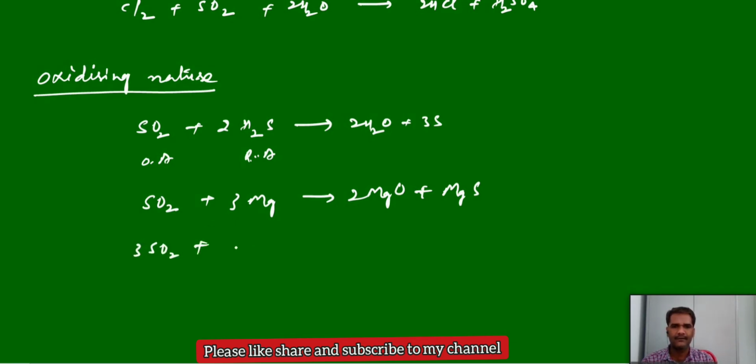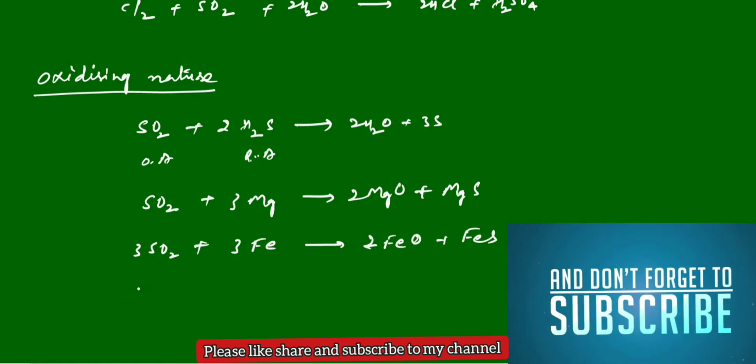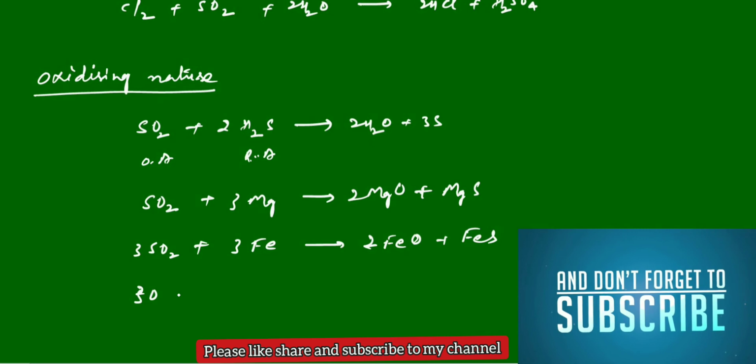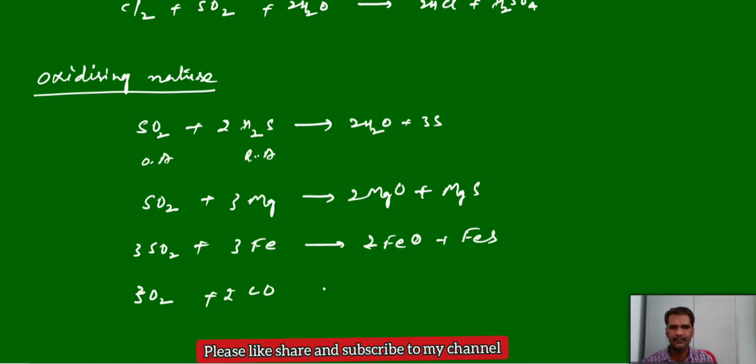Sulfur dioxide, if we treat it with iron, you get iron oxide plus iron sulfide. Sulfur dioxide, if we treat it with carbon monoxide, it will oxidize carbon monoxide to carbon dioxide and release sulfur.